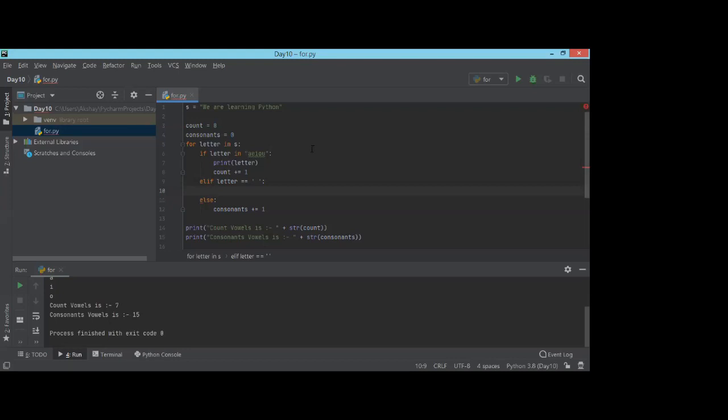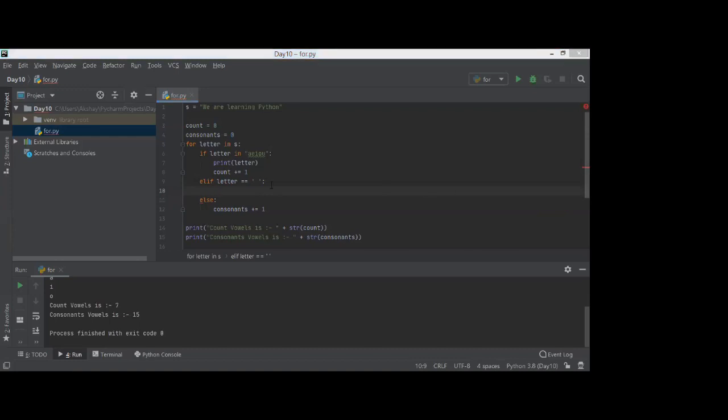Can anybody tell me what is the use of continue? What will continue do over here? Yes, it will take it to the top. Nandan, you are absolutely right. But I don't want that.